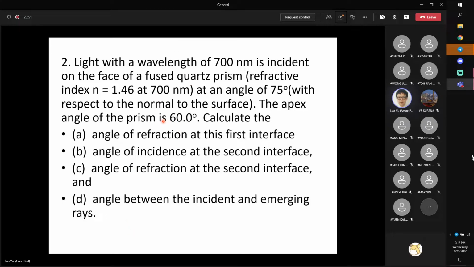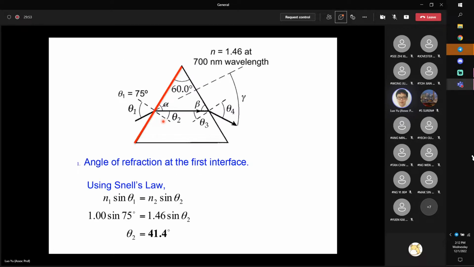Let's look at these 4 parts one by one. First, what is the angle of refraction at the first interface? I highlighted it with a red line here. What is theta 2? This question tells us to directly apply Snell's law. Theta 1 is given, the refractive index of the prism is given as 1.46, and incident from air n1 equals 1.